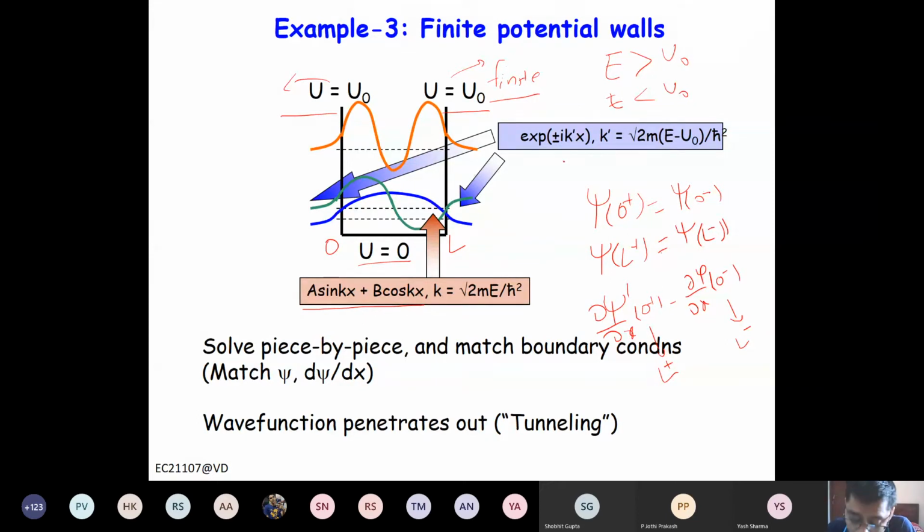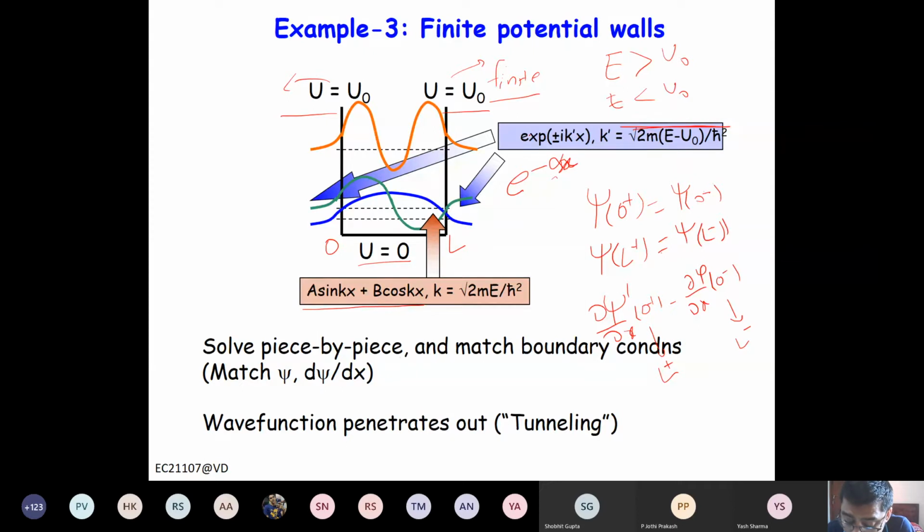So the wave function you can write as e to the power minus alpha x, where alpha is, because here we define k prime as root 2m (E minus U naught) by h bar square, so the whole thing is under root.